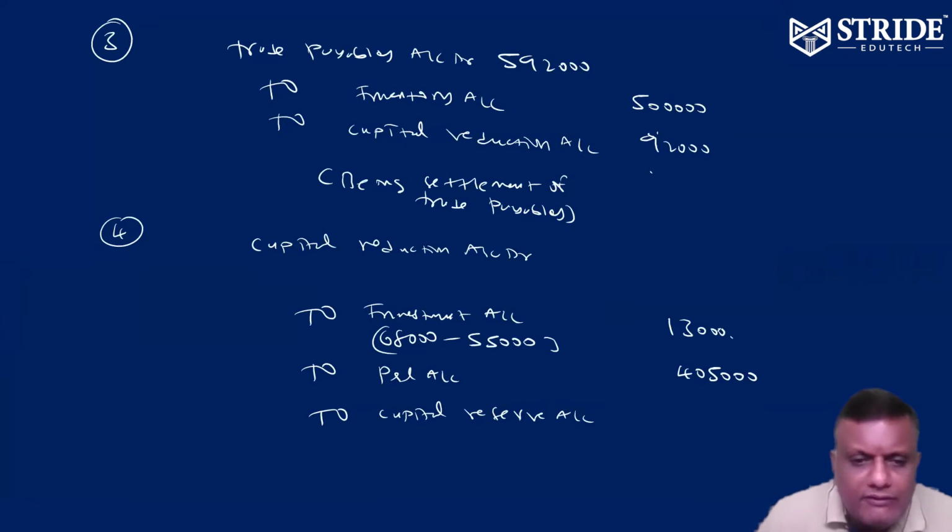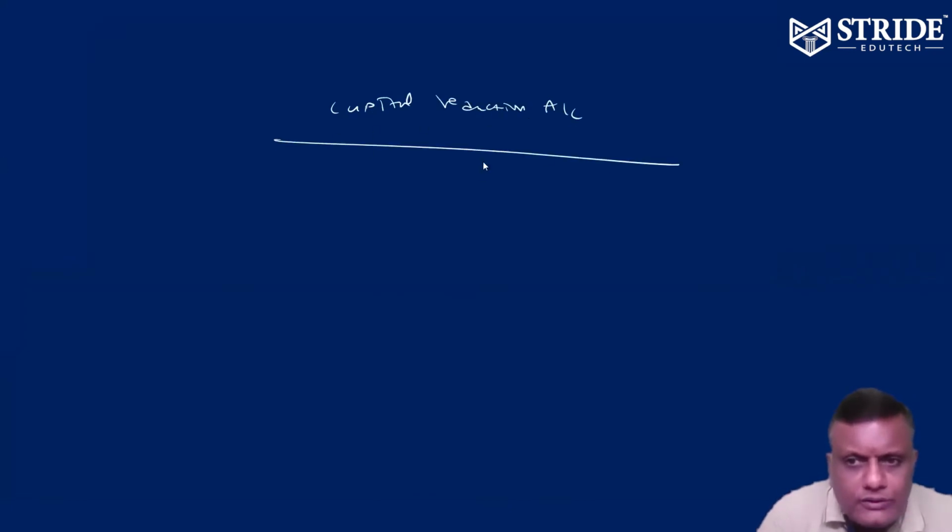Okay. We'll wait for the capital reduction account. We can open the capital reduction account, so that if there is any balance available, it can be used to settle capital reserve. We can transfer the money to capital reserve. Okay. Right. So first entry.